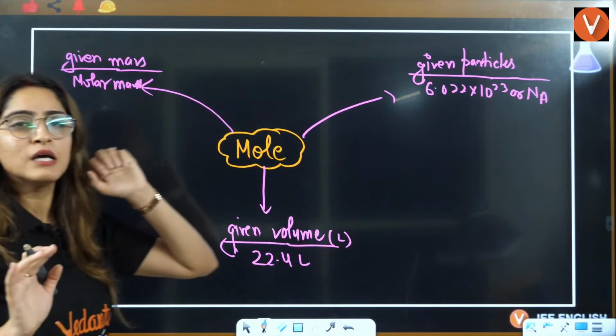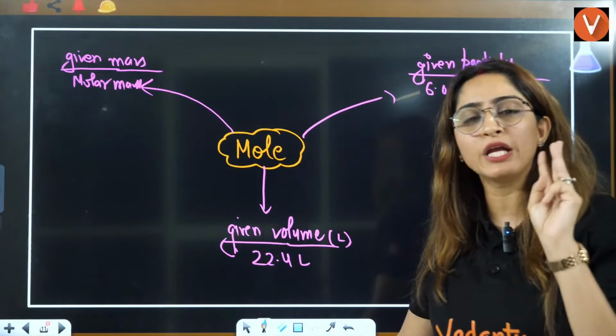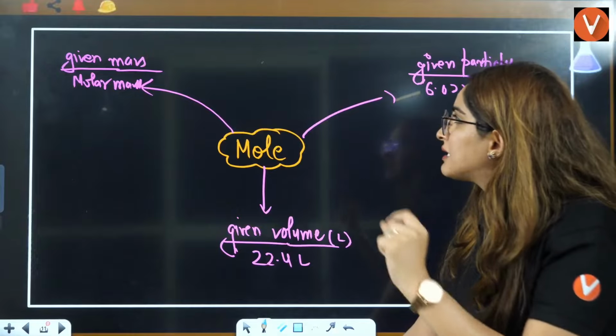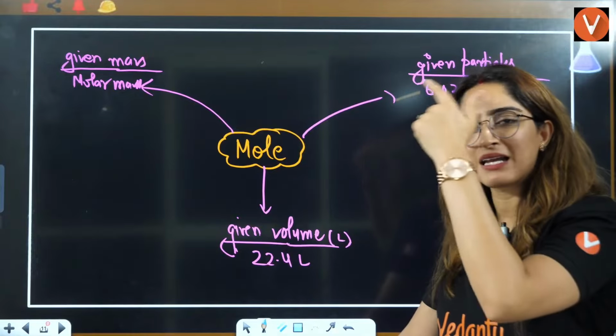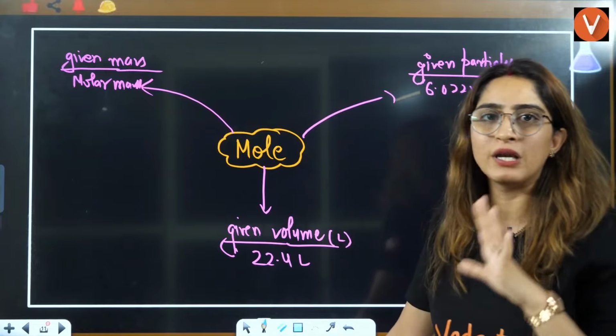That is your full case of mole concept. First, you need to know 3 formulas here: given mass by molar mass, given particles by Avogadro's number, and given volume by 22.4 liter.